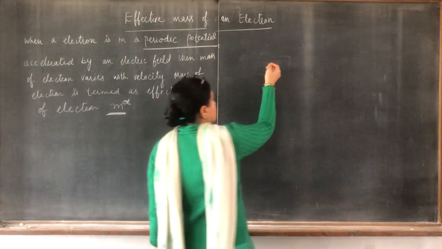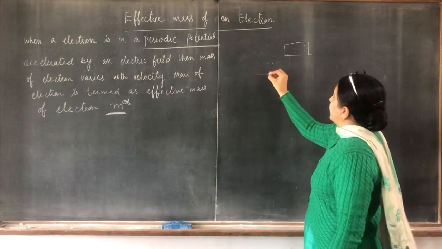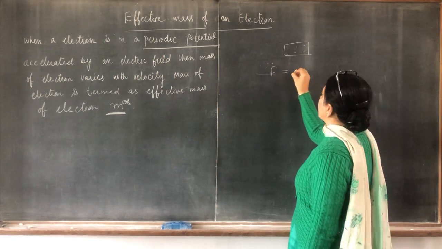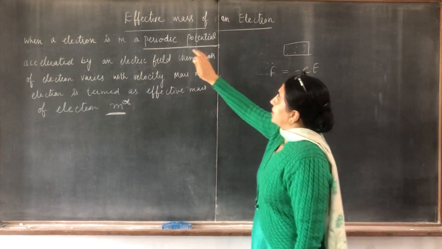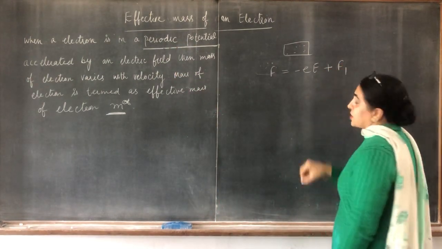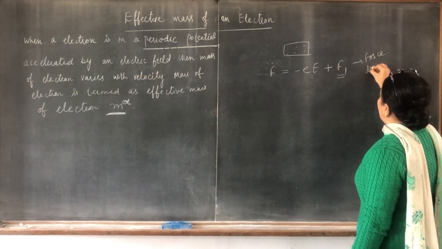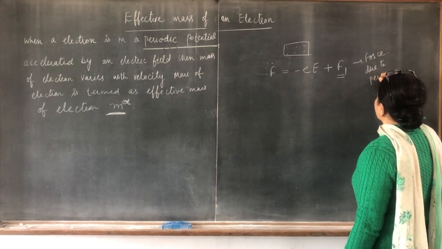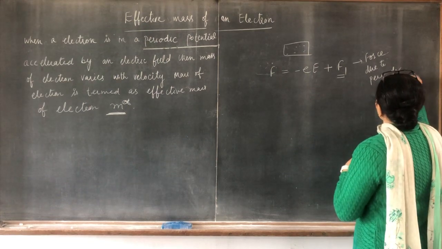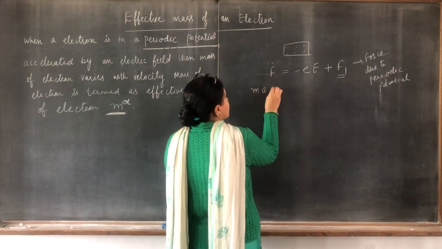Suppose you have any crystal here, any solid here, and the net force F. It is under the effect of an electric field, so the force is equal to minus eE, but it is also in a periodic potential, so there is also a force due to that periodic potential, that is F1. Clear? And this F, we know, is mass into acceleration.